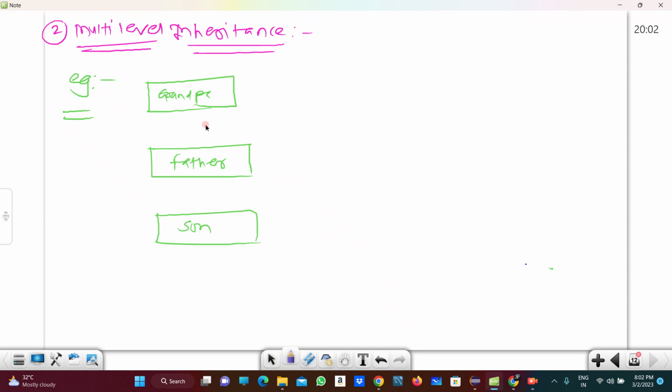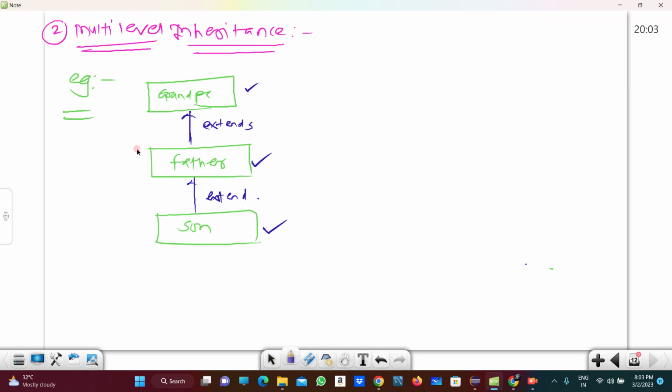Here the father is acquiring the properties from the grandpa, and the son is acquiring the properties from the father by using the extends keyword. That means this is the first object, this is the second, and this is the third object.